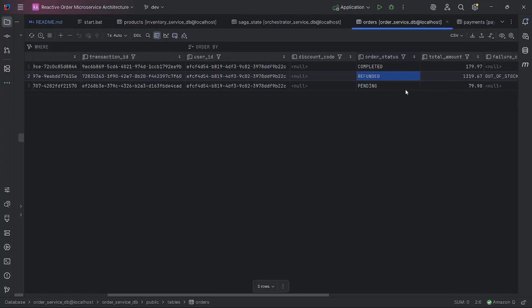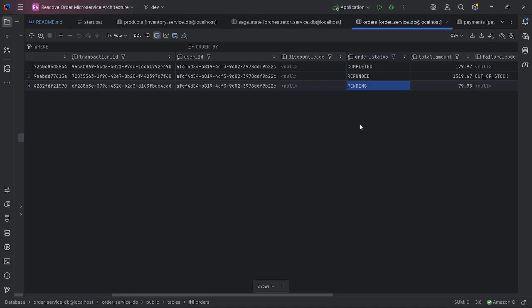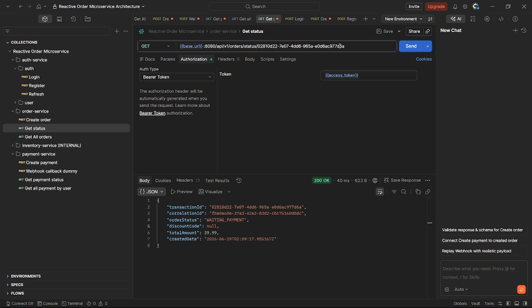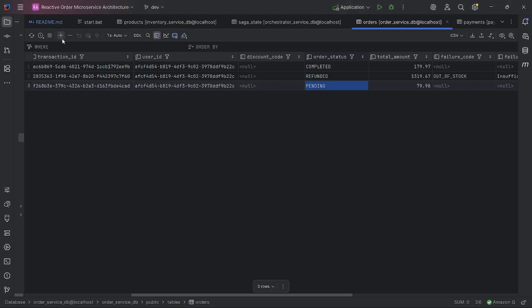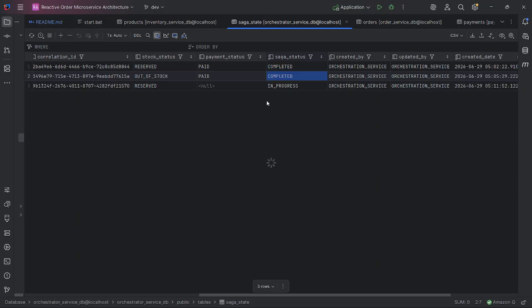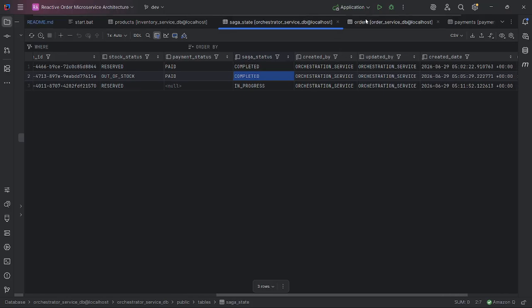Order status is pending. That means it's still not reserved because I add a delay of 15 seconds. Let's wait 15 seconds and then get status in here. Now waiting payment, that means it's already reserved. Let's check Saga state. Stock status reserved, Saga status in progress, so we need to wait 2 minutes.